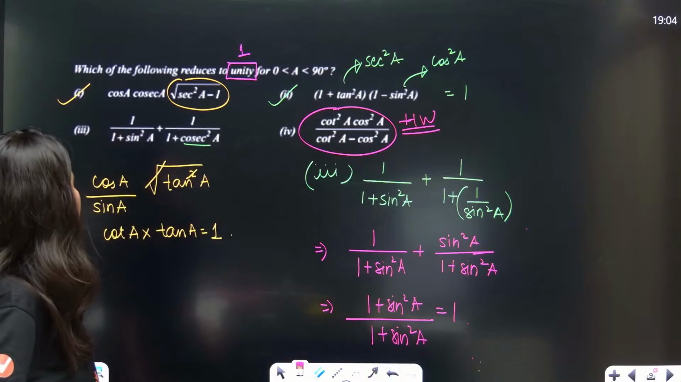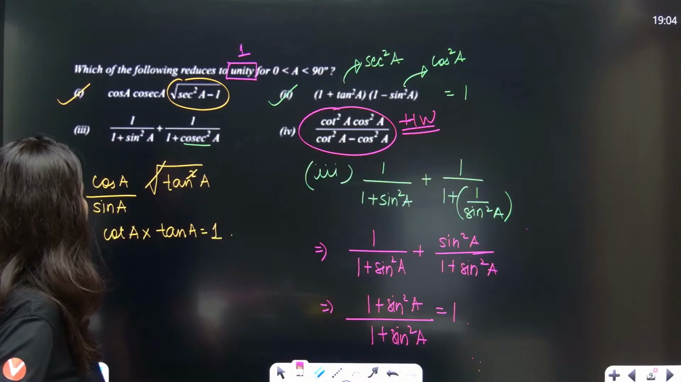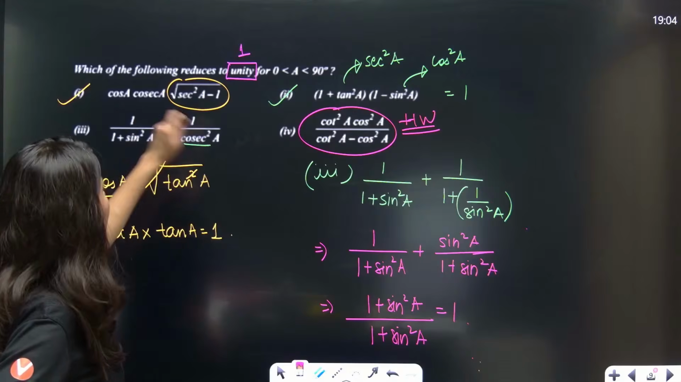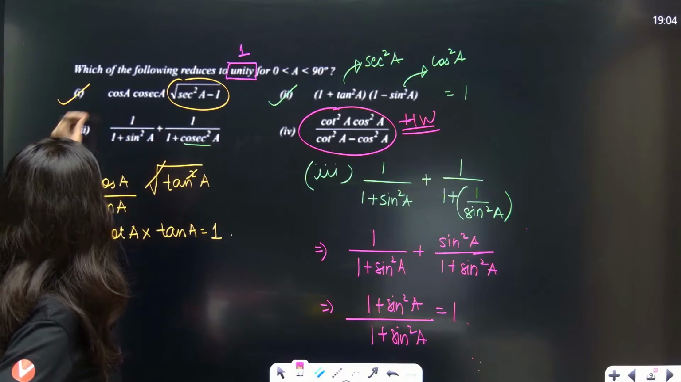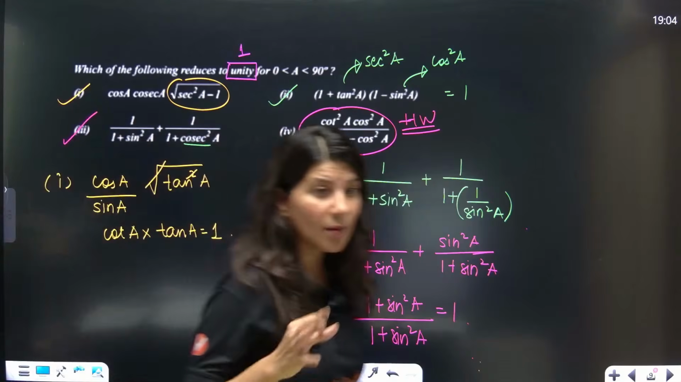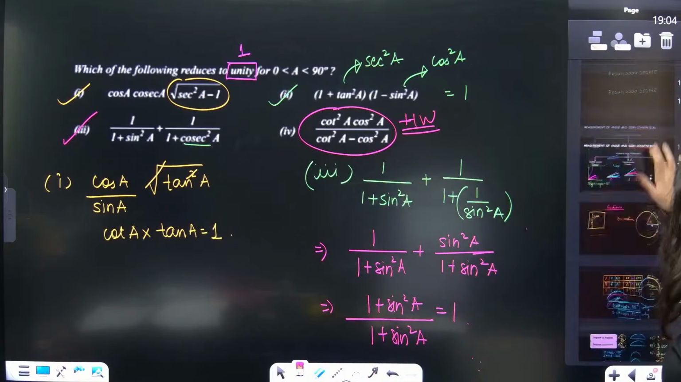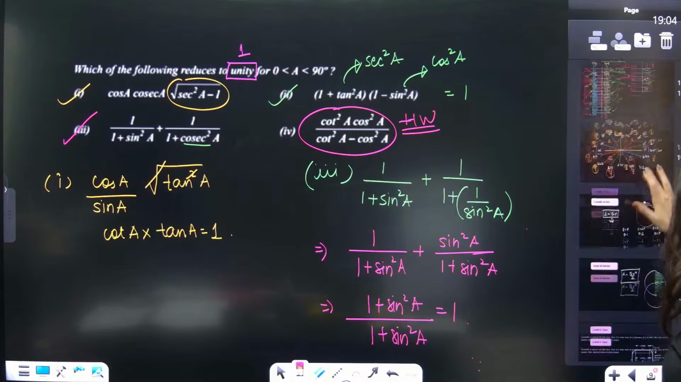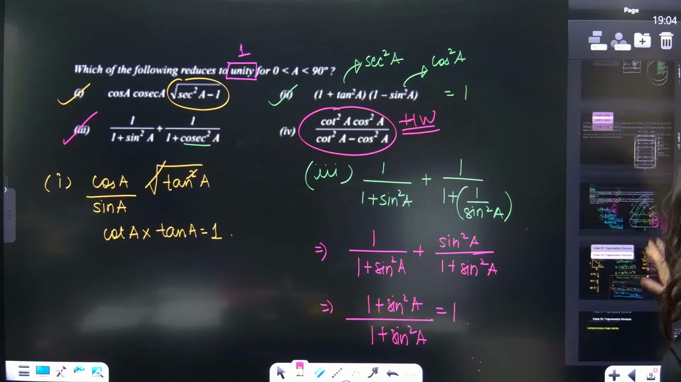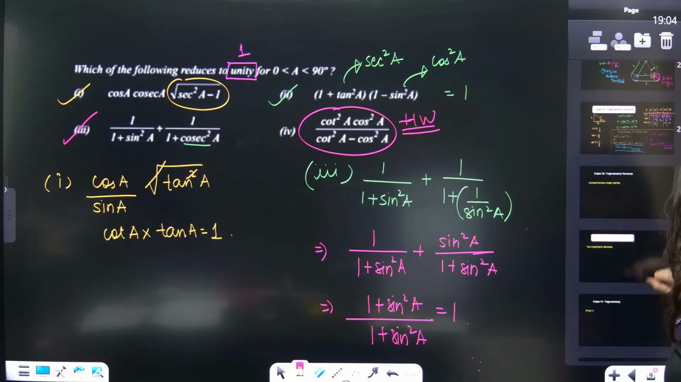Yes, everybody? So 1, 2, 3, everything is coming out as 1. What about the fourth? Is it coming 1? You have to tell me in the chat box. Okay, everybody? Clear? Pretty clear?